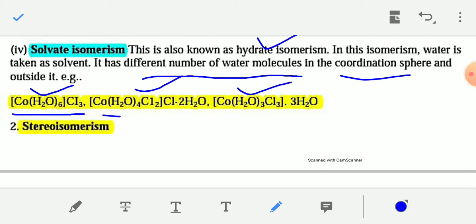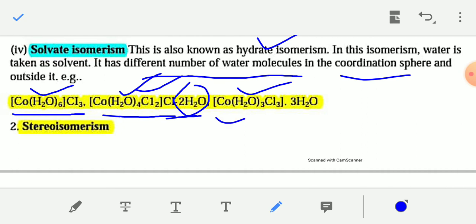In the second case, [Co(NH3)4(H2O)2]Cl2, and outside of this coordination sphere Cl·2H2O. So 2 water molecules are present outside, and 4 water molecules are present within the coordination sphere.